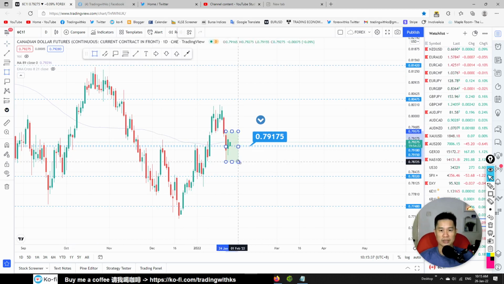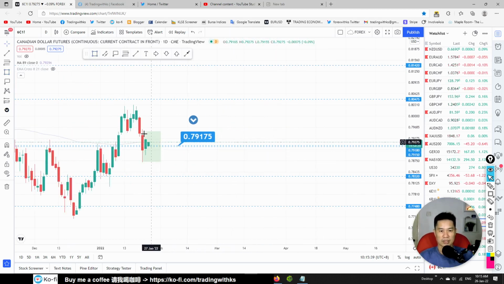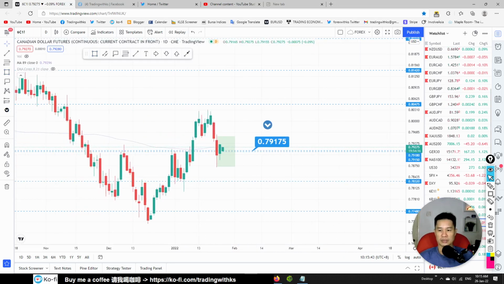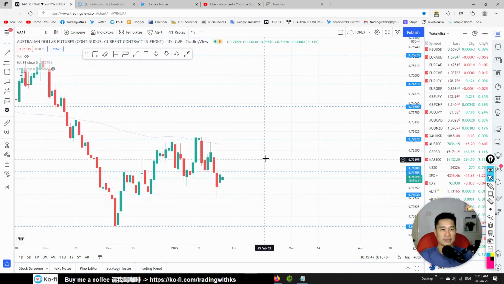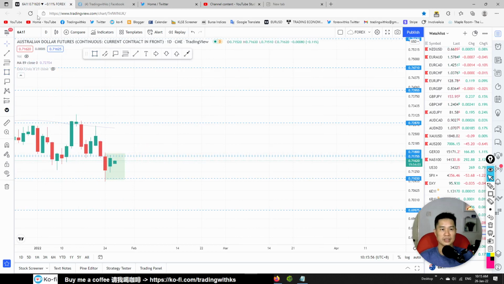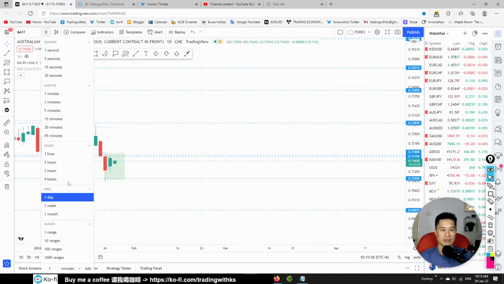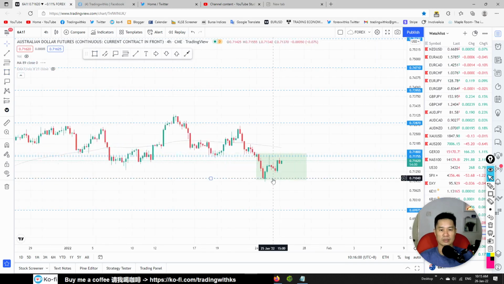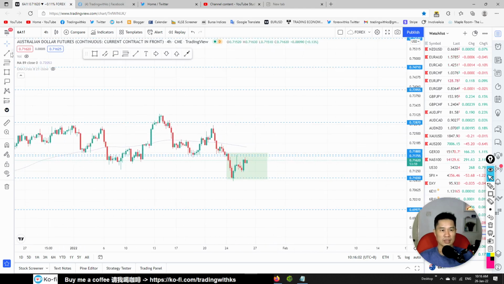Canadian dollar is looking for direction. We got a triangle over here, so there's no direction yet, not to say it's weak or strong. Similarly, AUD is also looking for direction. You can see here it's a triangle. If you can't see it in the daily, don't worry, go to the 4 hour.